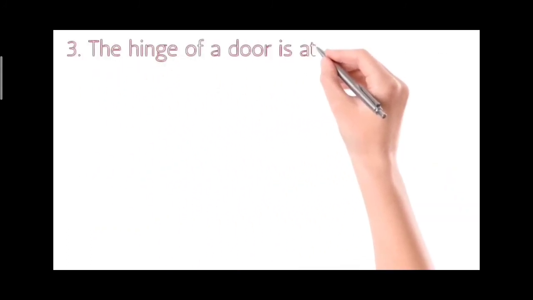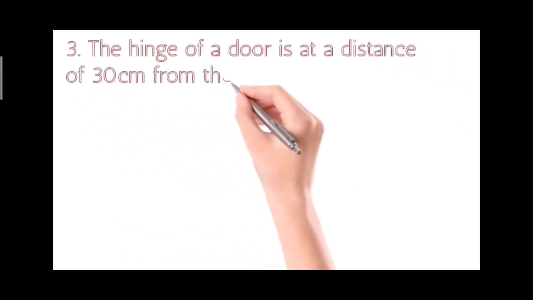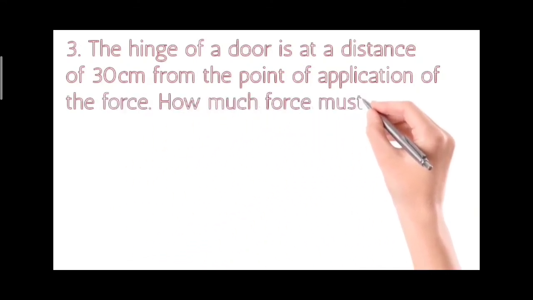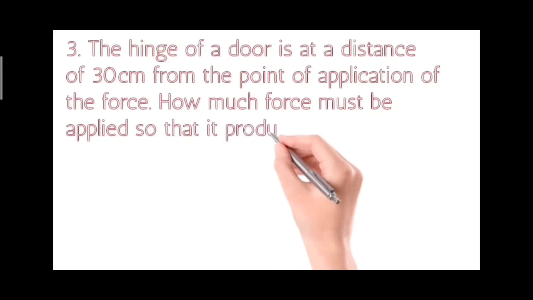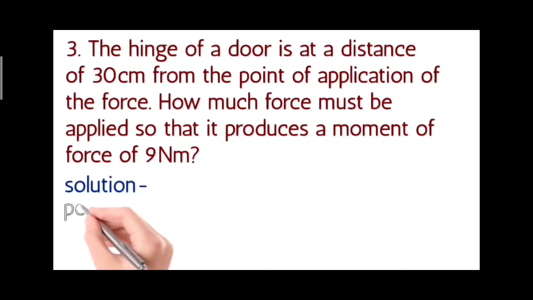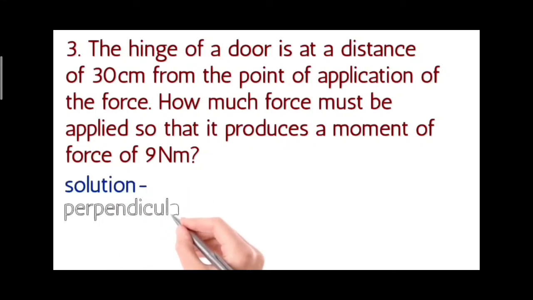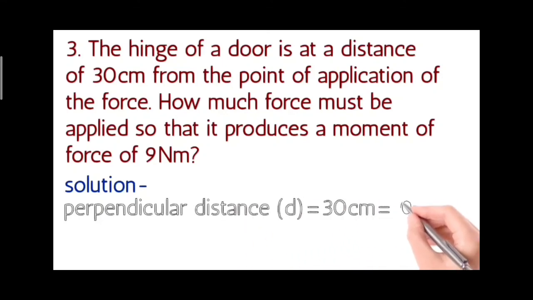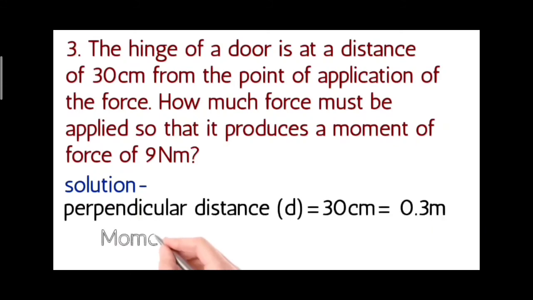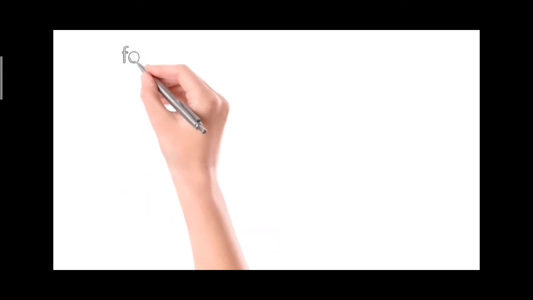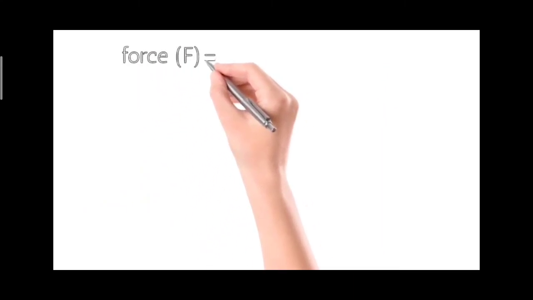Problem 3. The hinge of a door is at a distance of 30 cm from the point of application of the force. How much force must be applied so that it produces a moment of force of 9 Newton meter? First we will write what is given. Perpendicular distance, that is D, is equal to 30 centimeters. We will convert it into meters, that is 0.3 meters. Moment of force, capital M, is equal to 9 Newton meter. Force we have to find out.